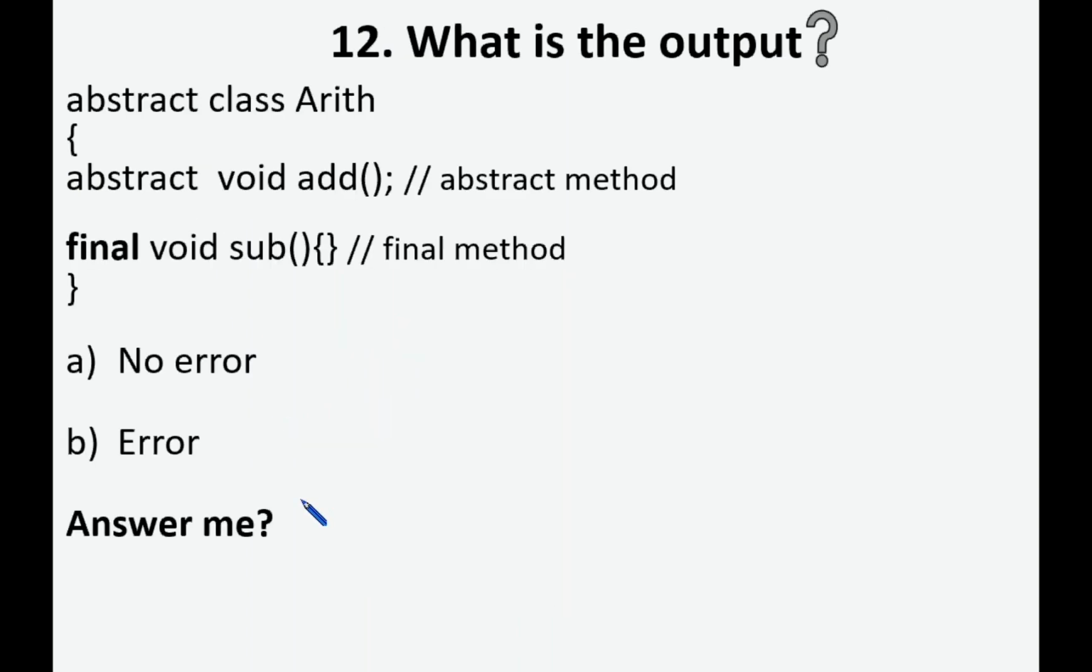So see this code, Arith. Inside this abstract class, we are defining a final method. So whether it is an error or no error? No error, yes. Inside this abstract class, we can define a separate final method. We can't combine abstract and final together, right? But inside the abstract class, we can use a separate final method.